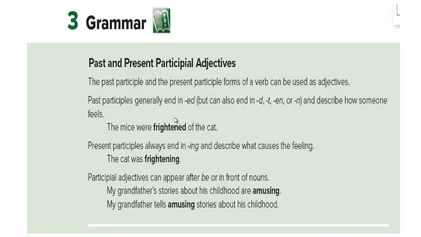You see, the word amusing is after the verb are here. My grandfather tells amusing stories about his childhood. The word amusing is an adjective. It came before the noun stories. What kind of stories does my grandfather tell about his childhood? They are amusing ones, amusing stories.